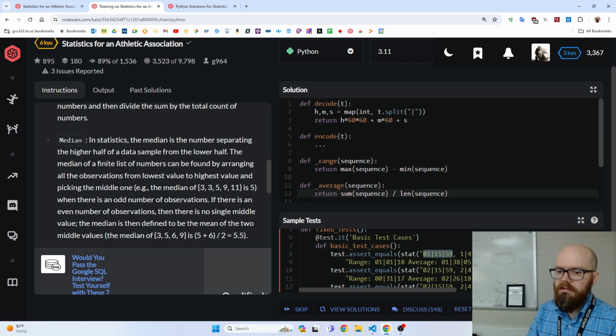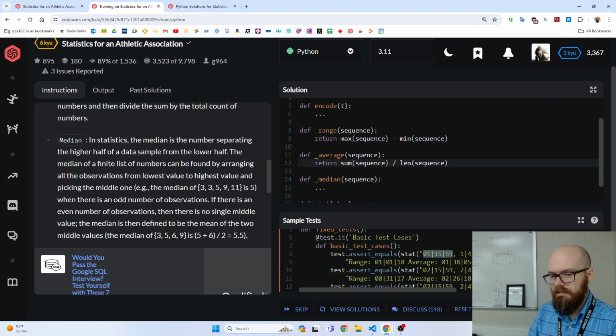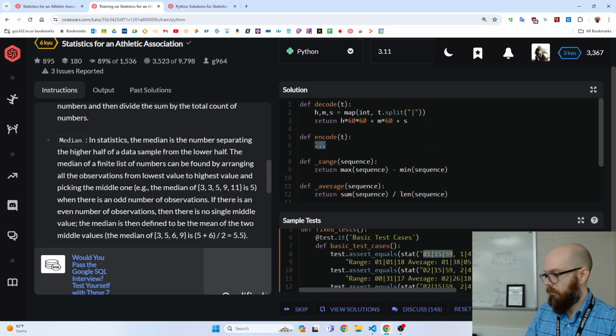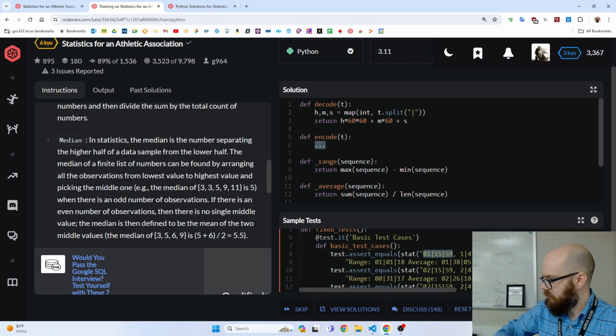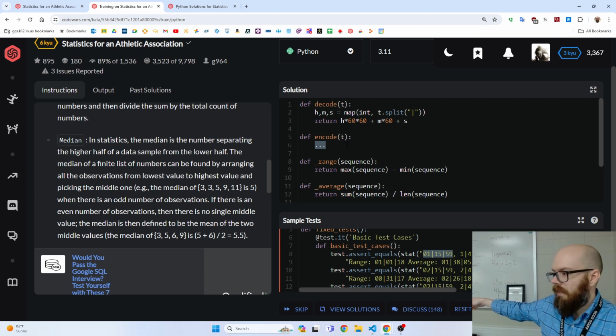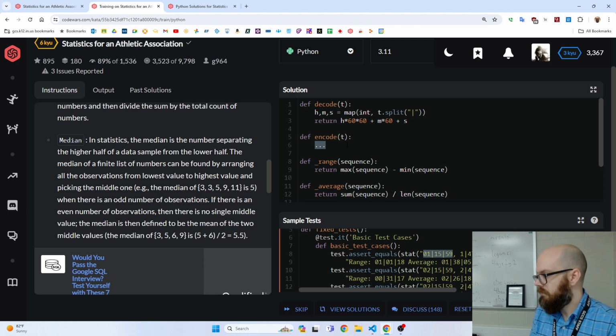Let's try to do the encode, because when I'm testing these, I want to get a nice pretty output that'll tell me hour, minute, second instead of just 5,000 seconds or something. So let's do this output as well. And luckily, we've done this kind of thing a few times. We've done making change, where you say how many quarters, dimes, nickels is that? Or we've done Roman numerals, where you say how many L's and X's and V's is that. So here's a similar issue. We go, how many H's, M's, and S's is that?